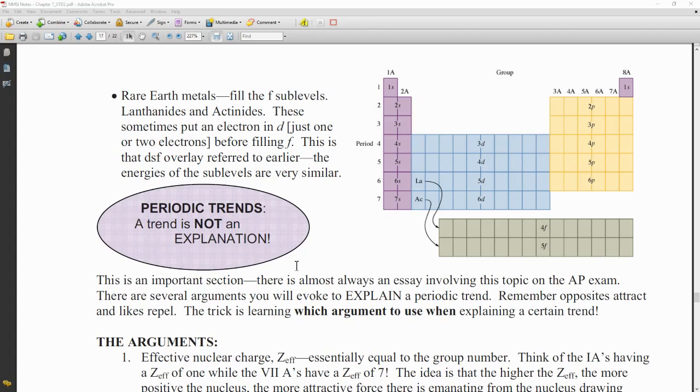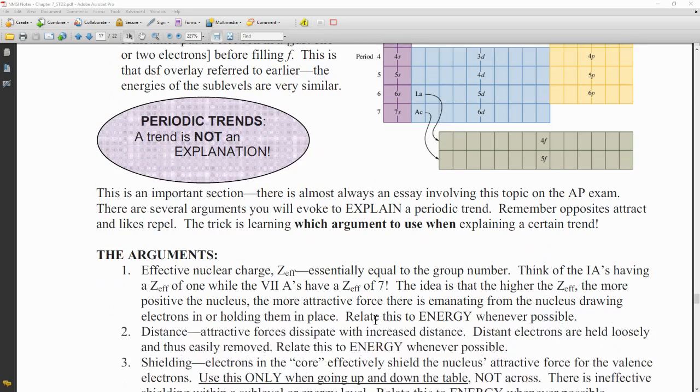Again, rare earth metals are filling the F orbitals, the transition metals are filling the D. And again, we are going to talk more about these periodic trends here, but it's important to know that the trend is not really what we are going to focus on. We're going to focus on the why we observe that trend. How can we explain what we see?